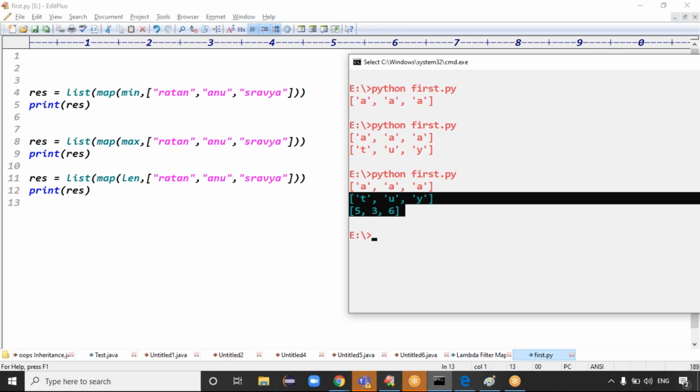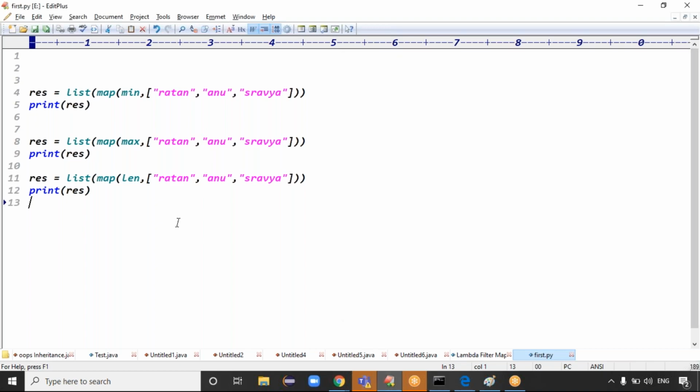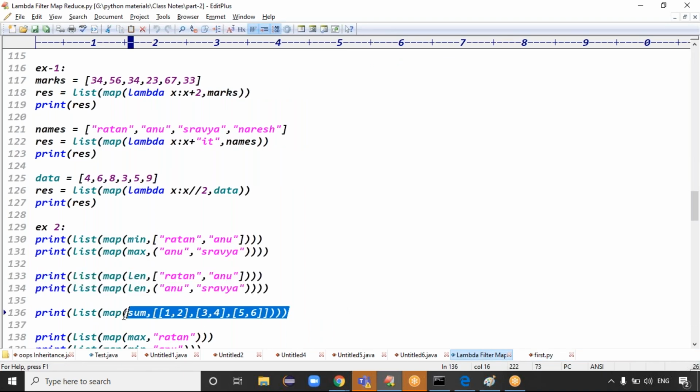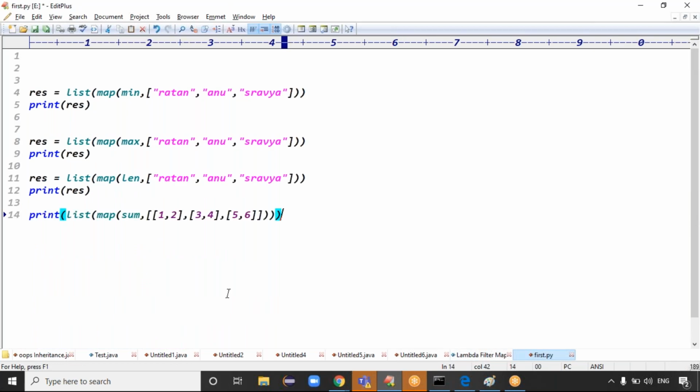Okay, is it clear now? Good. So this is what the mapper will do: the mapper will apply the operation on every element, right? Exactly. Guys, can you please tell me the output of this example? I took a result variable, then I'm trying to print the result now. Which operation are we applying here? We are applying the sum operation.